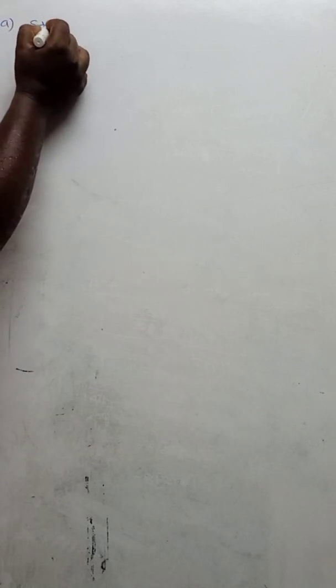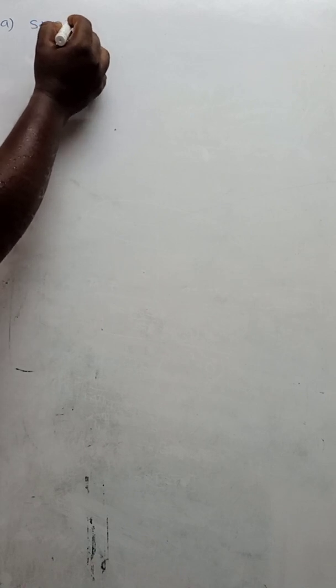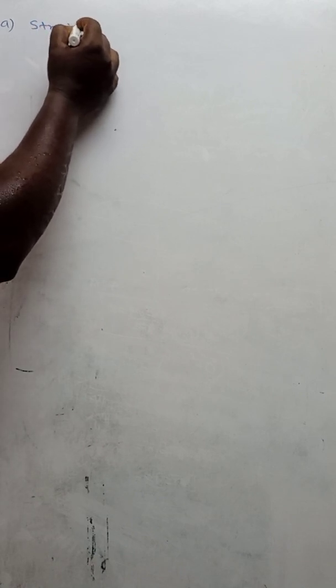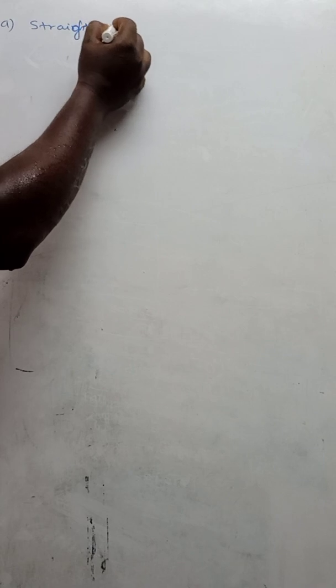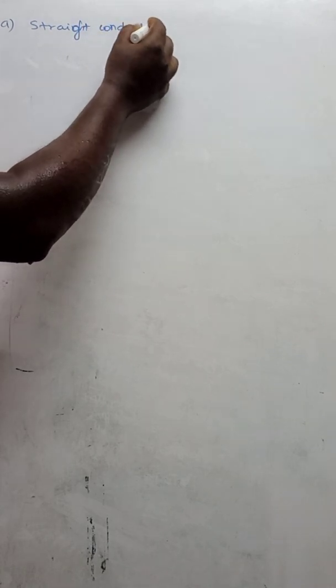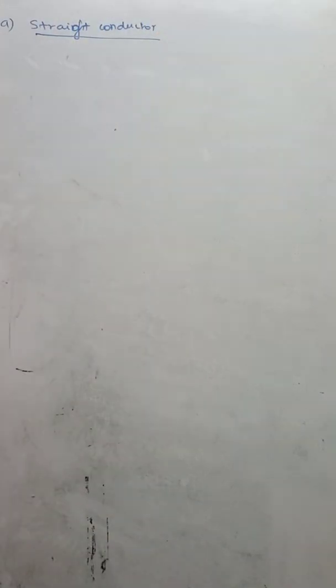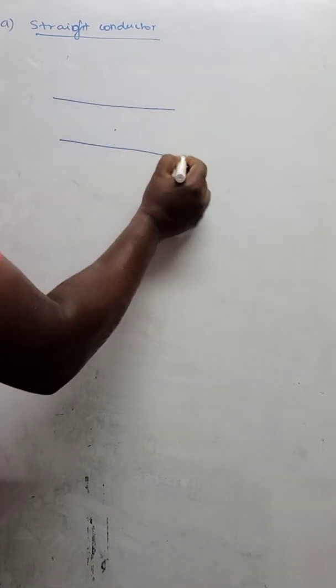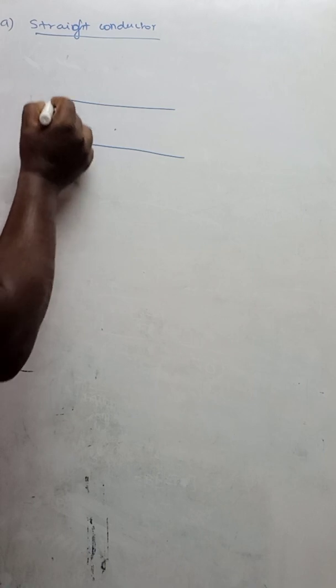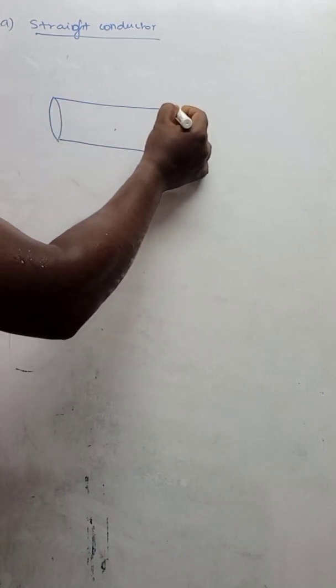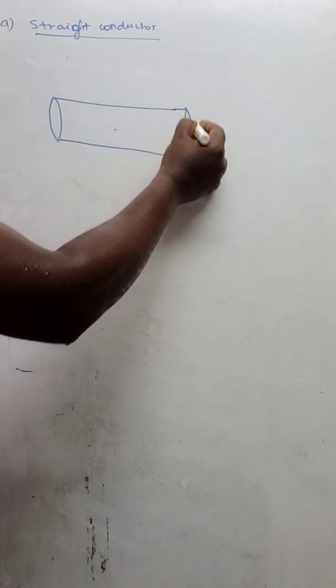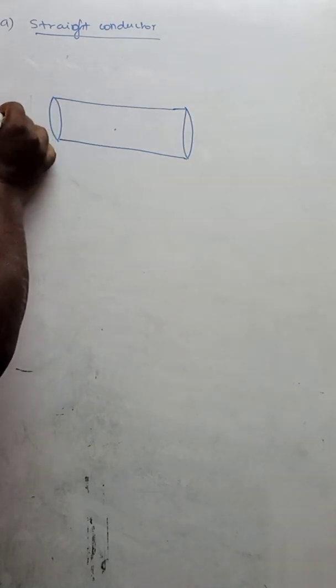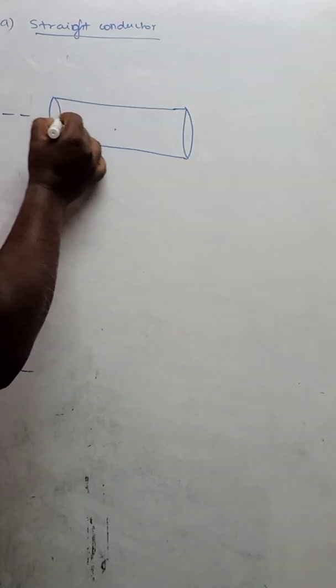We are going to consider the straight conductor. Okay. So let me take, this is the straight conductor.